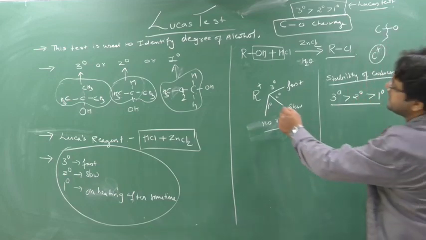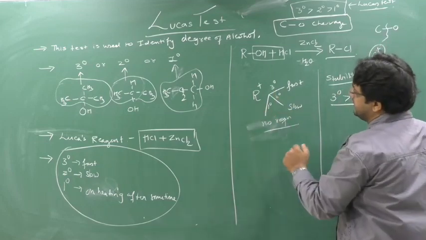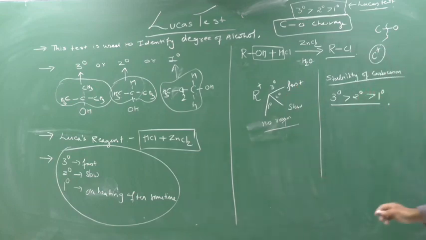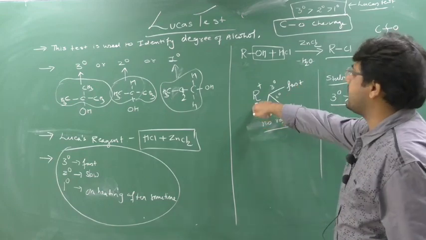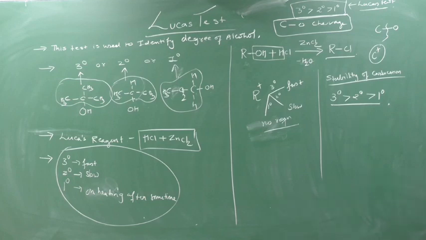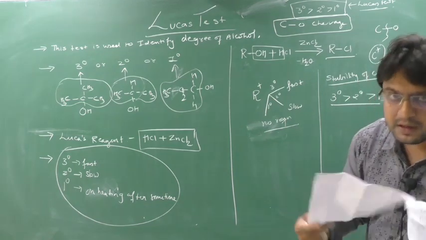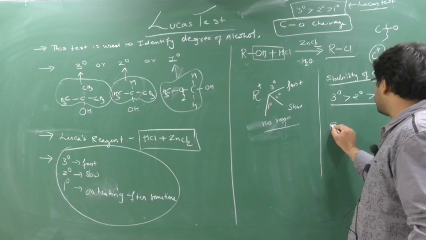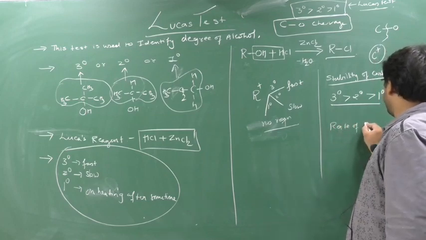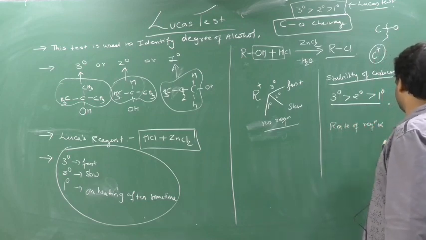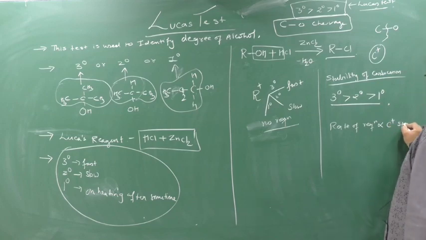So why is the reaction of 3 degree very fast? See, here R plus is a carbocation. The carbocation will be either 3 degree, 2 degree, or 1 degree. Now we know the series of stability. The stability of a carbocation: 3 degree carbocation is more stable, then 2 degree, then 1 degree. Now we know one more logic to remember here, that the rate of reaction is directly proportional to carbocation stability.